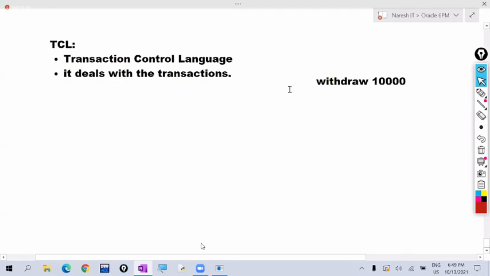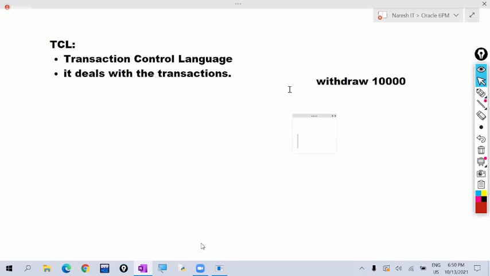So after giving the amount, you get one message: 10,000 rupees amount debited from your account, but the machine didn't give the amount to you. Now this is one problem, right? So every transaction must be successfully completed or aborted.